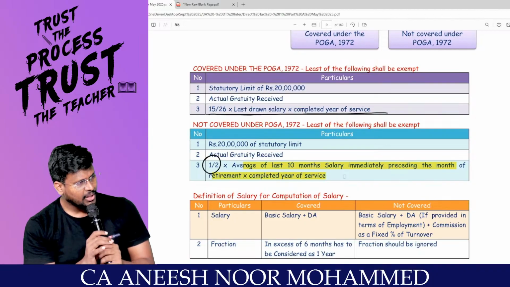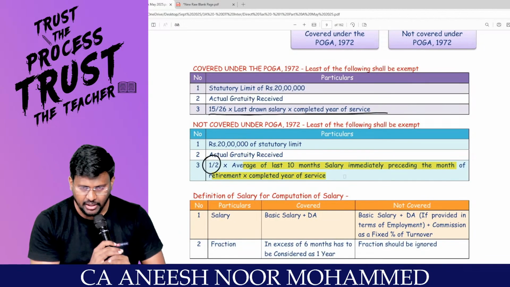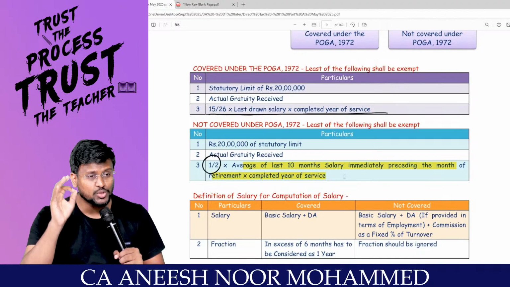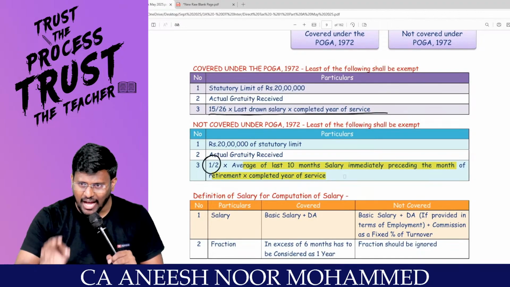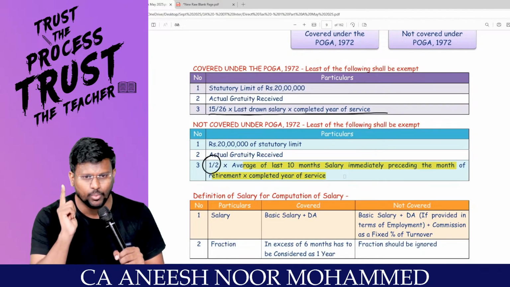Comfortable? If an employee is not covered under the Payment of Gratuity Act 1972, exemption is the least of the 3: statutory limit of 20 lakhs; actual gratuity; 1 by 2 into the average of the last 10 months salary immediately preceding the month of retirement, into completed year of service. Right, sir?